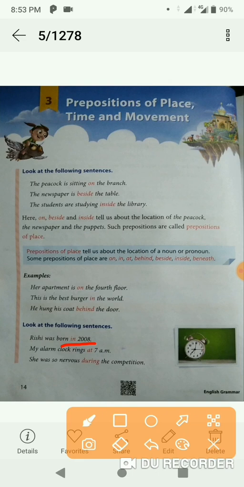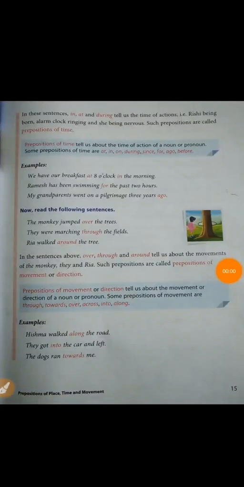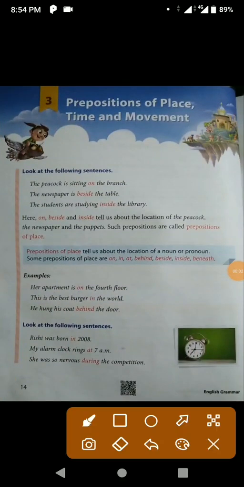Similarly, my alarm clock rings at 7 a.m. So what is this at? This is preposition of time. She was so nervous during the competition. So again we have during as the preposition of time. So in these sentences, in, at, during, what do they show us? They tell us the time of actions. When Rishi was born, when the alarm clock rings, and when this girl that this is talking about is nervous, right? So all these are prepositions of time.